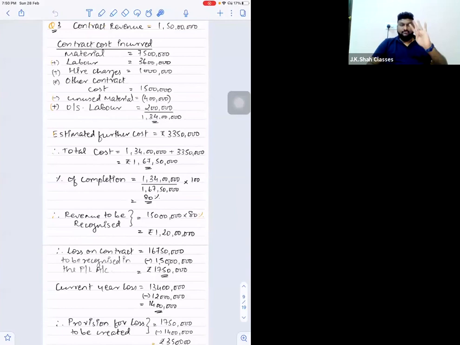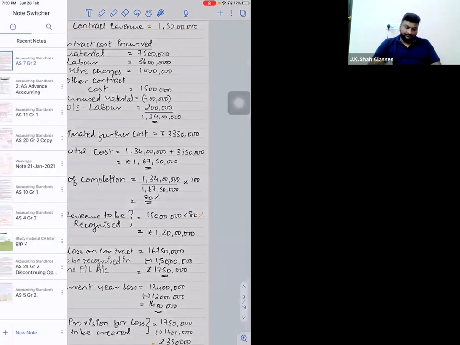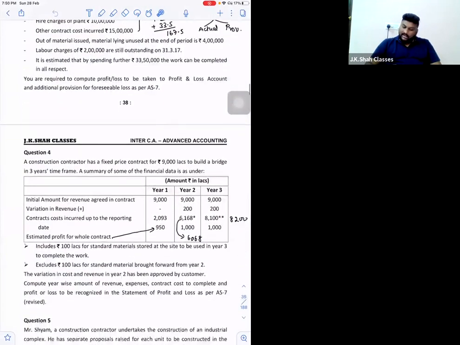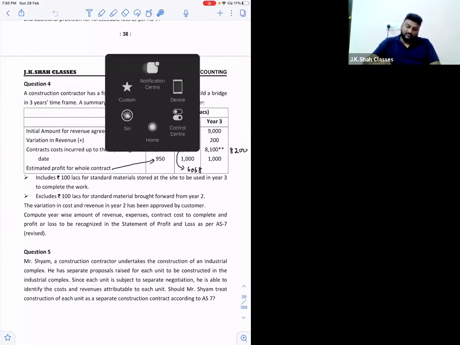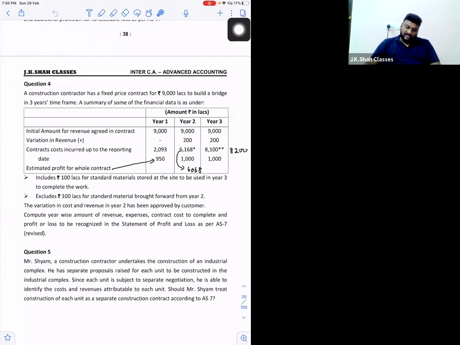I'll go for question number 4. Question number 4. This is a very, very good question and bit lengthy also. In exam, this has come at least, I think, 3 or 4 times. So very good question. Let's solve this question. What it says: a construction contractor has a, just a minute.